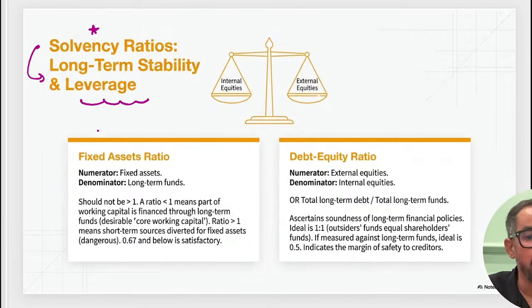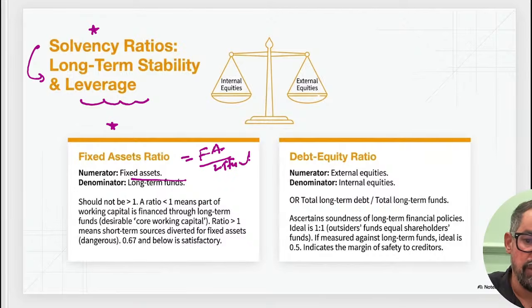So here we have first one, your fixed asset ratio. Fixed asset divided by long term funds. Okay? Fixed asset ratio is fixed asset divided by long term funds. Okay? Long term funds. This is the industry size, which should be around this, and this is known as satisfactory in this case.